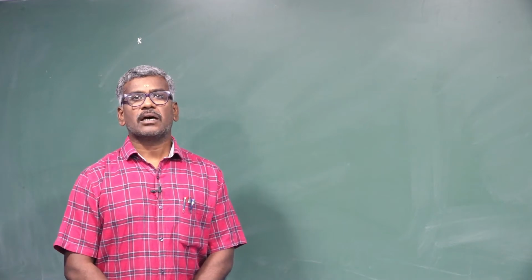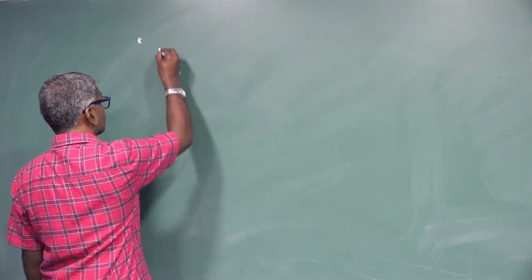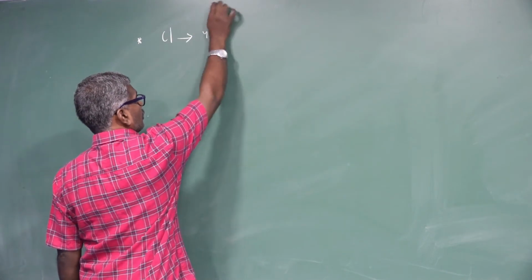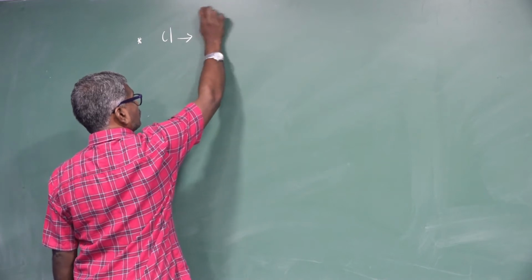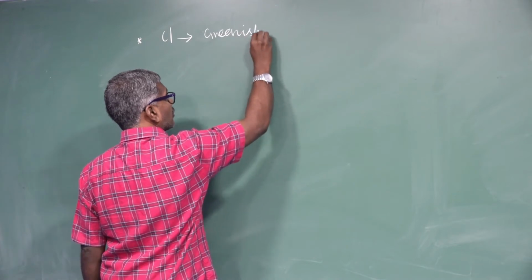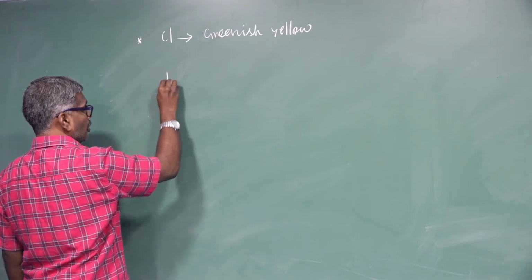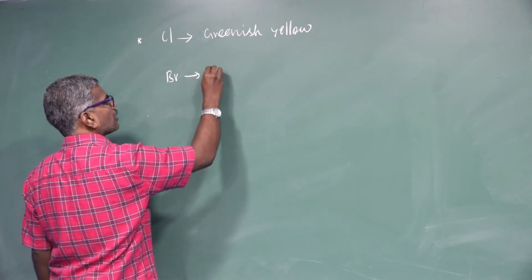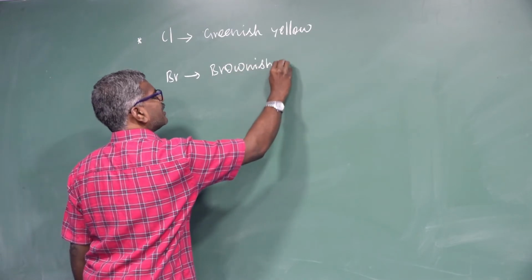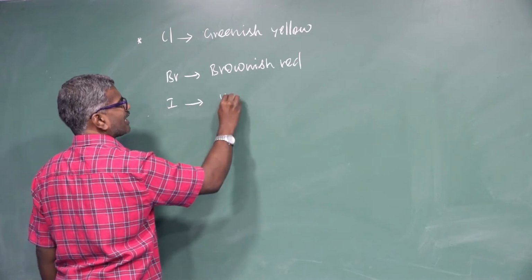Fluorine is a greenish yellow color. Chlorine is greenish yellow. Bromine is reddish brown. Iodine is a violet color.